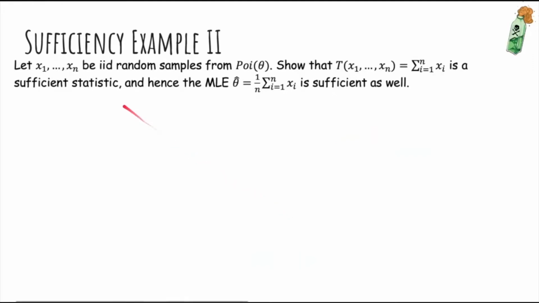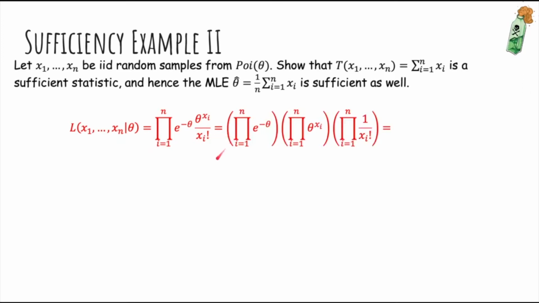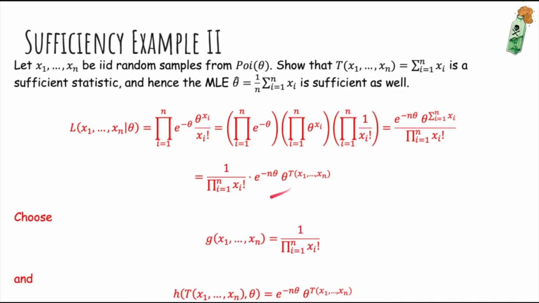Okay, now let's consider if x1 through xn are IID from a Poisson distribution. And we want to show that the sum of the xi's is sufficient. And therefore, because the average is just the sum divided by n, the average would also be sufficient. So let's again write down the likelihood of the data given the parameters. Okay, so we can plug in the mass function and do some algebra to factorize it. We replace the sum of the xi's with t. And now, if we let g be the left term here, notice that g only depends on the xi's. It does not depend on theta. And also h here only depends on theta and the statistic t. It does not otherwise depend on the data samples x1 through xn.